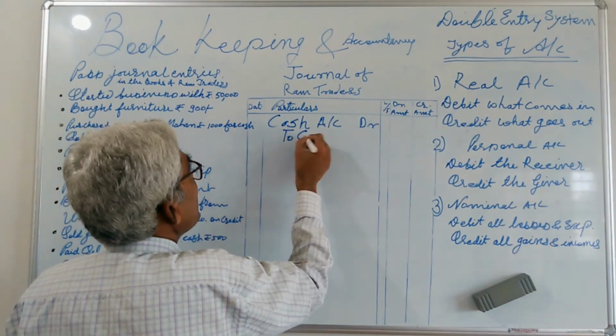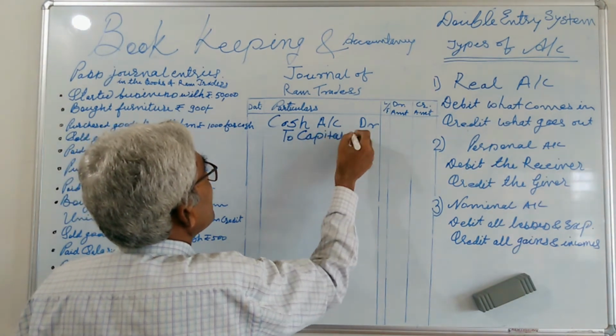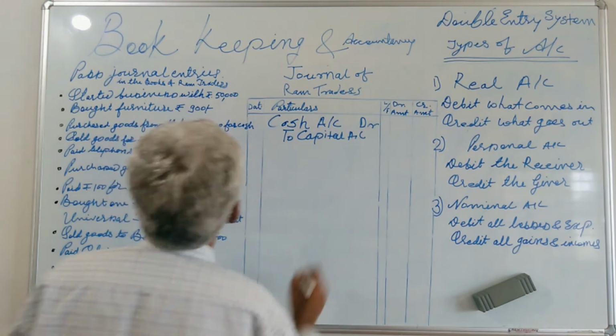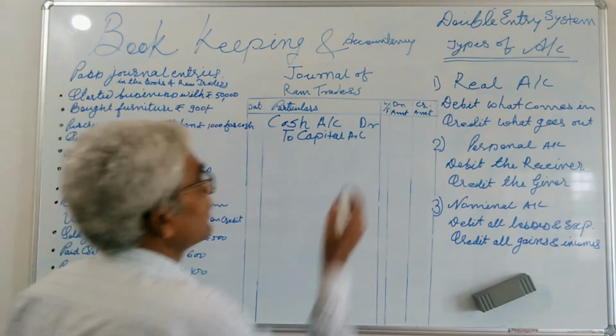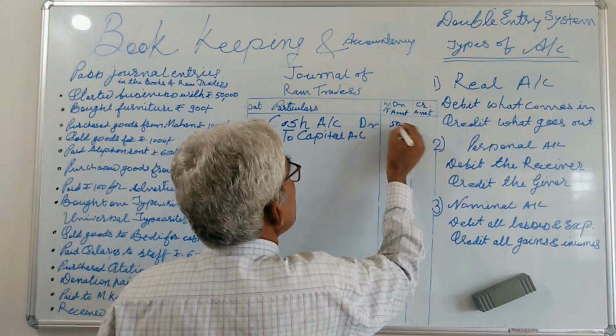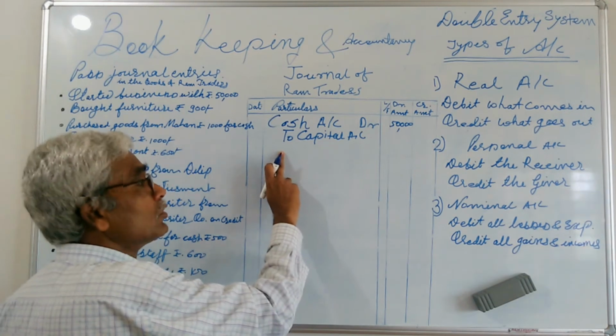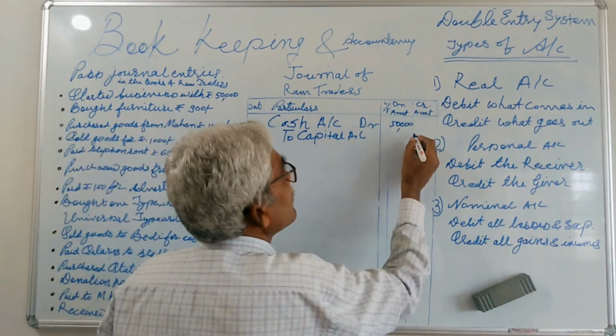To capital account. Here the amount is 50,000. So there is a need to mention in the debit column 50,000, and to capital account in the credit column 50,000.